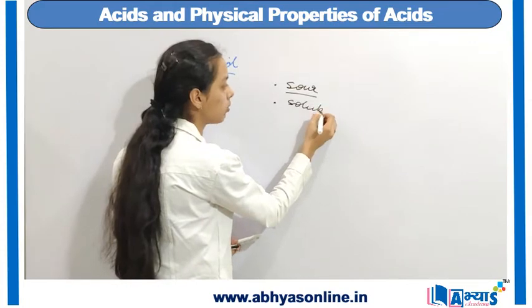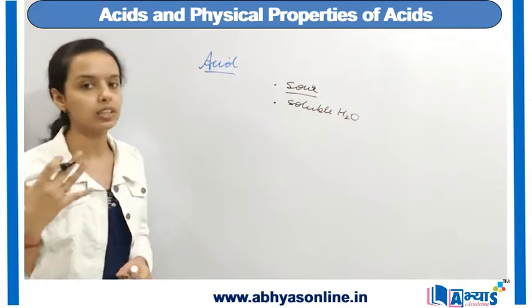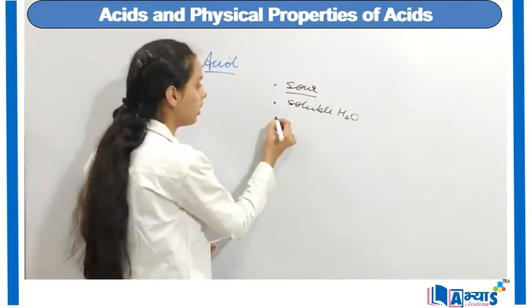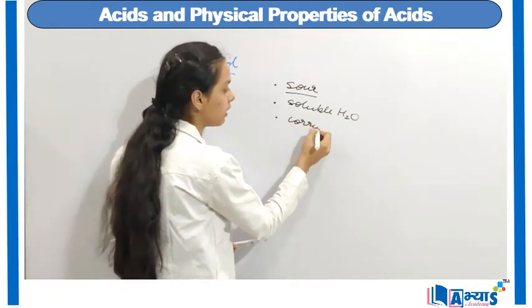The next important property of acids is that all acids are soluble in water. So when they are soluble in water, we can categorize them into concentrated acid or dilute acid, which will be further discussed later on. The third important property of the acids is that acids are corrosive in nature.